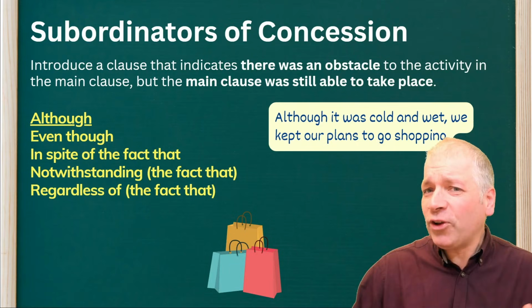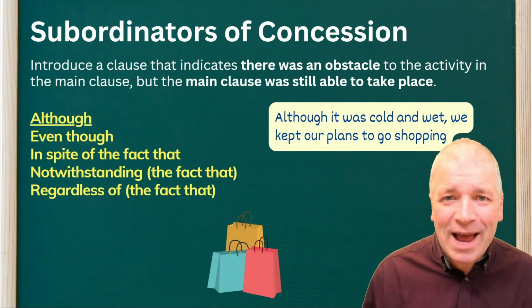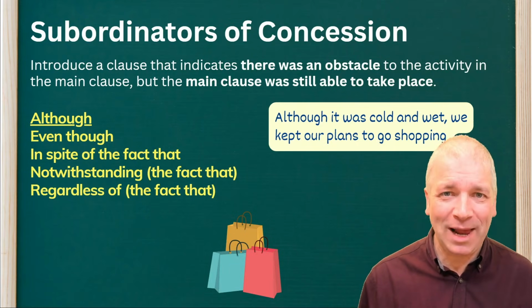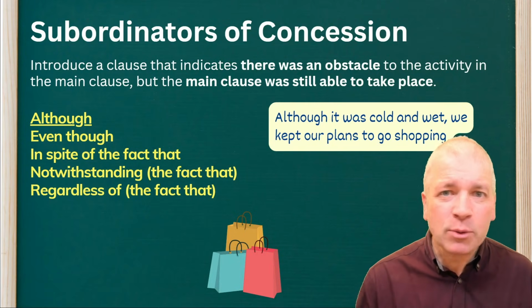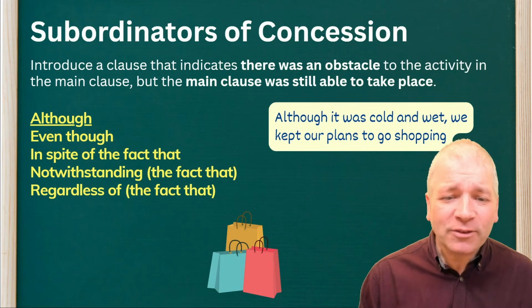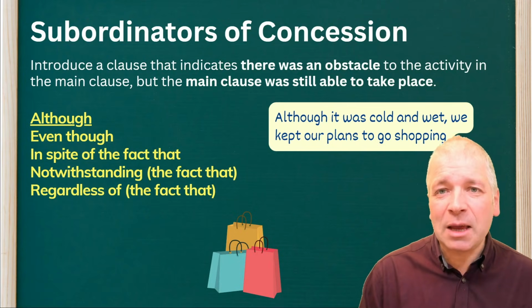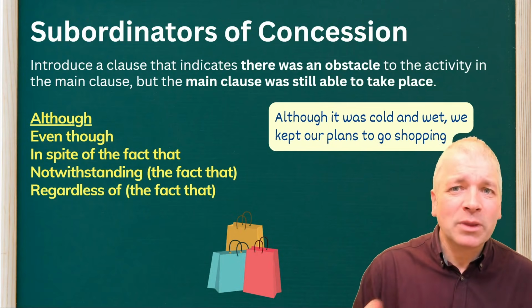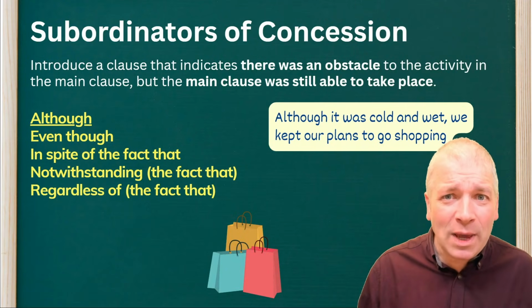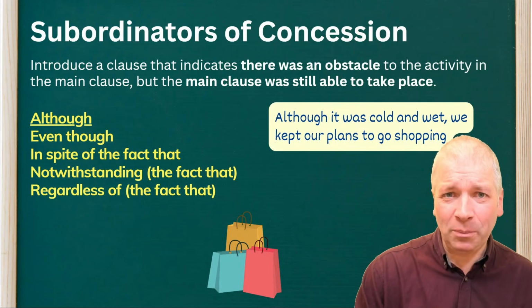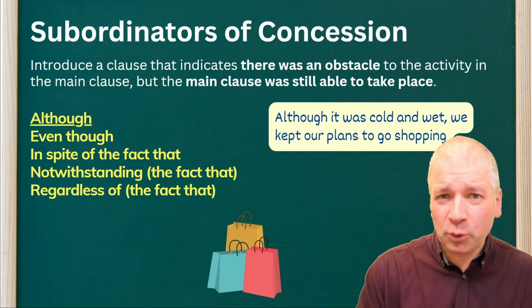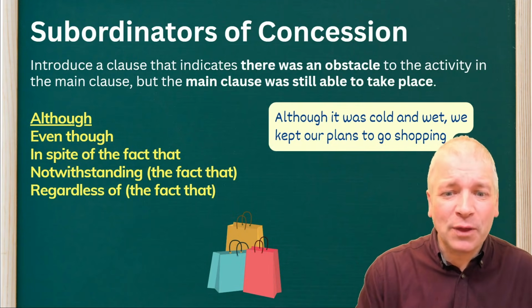So you would have thought that if it's cold and wet, you might cancel your plans to go shopping. So there was an obstacle. It was cold and wet. But the main clause was still able to take place. It happened even though we had the obstacle of it being cold and wet. We still went shopping. And the other subordinators on this list do a similar thing.